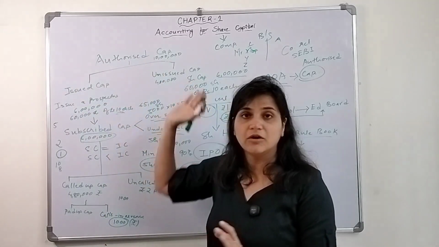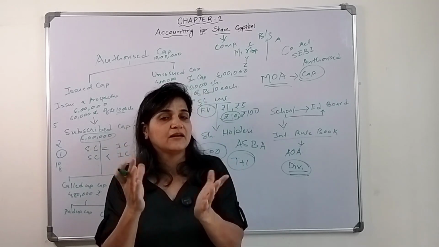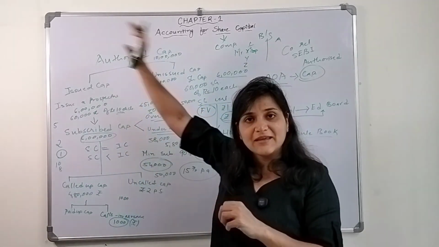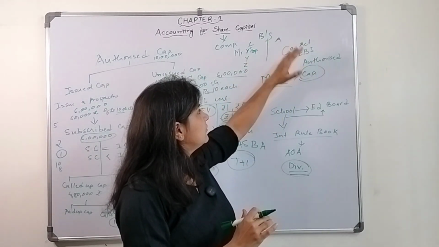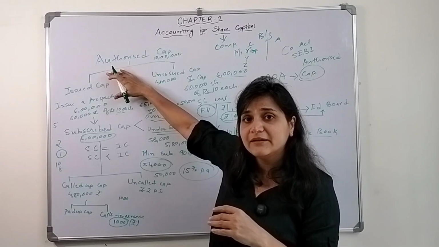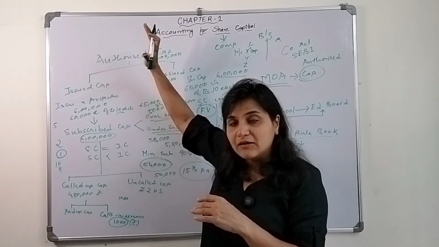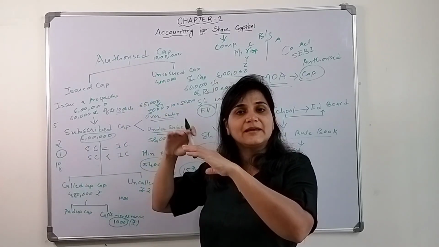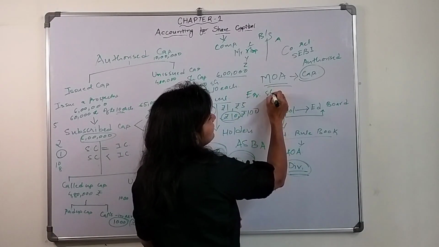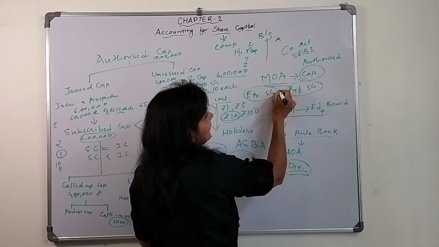Now let's talk about the two types of shares. We know what shares are. Shares means you have a share in that particular company; you have invested that amount in the company. The authorized capital is mentioned in the memorandum of association, that is, how much capital they will demand from the public. But in what ways will they demand it? There are two types of shares: one is equity shares and another one is preference shares.